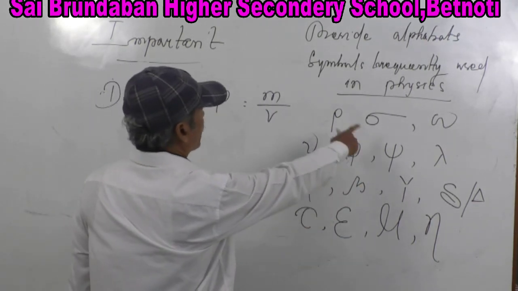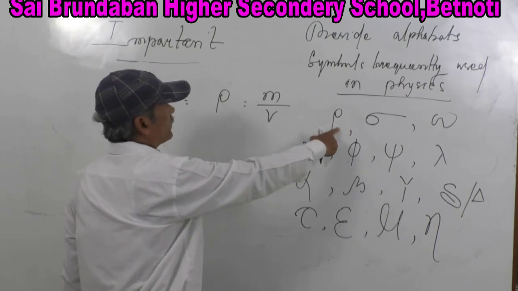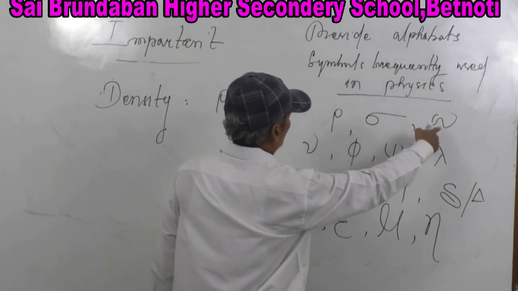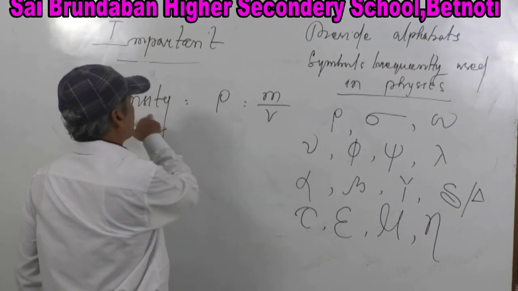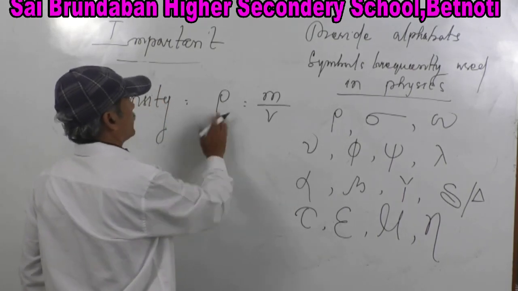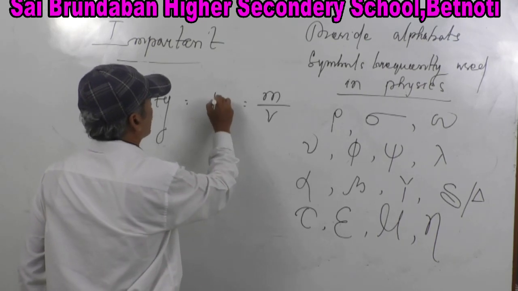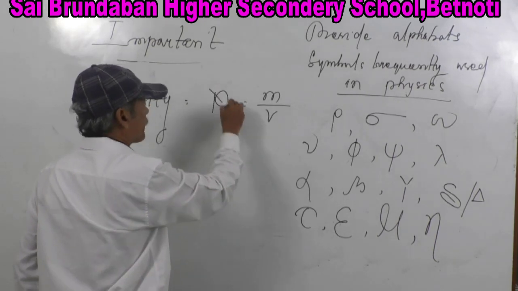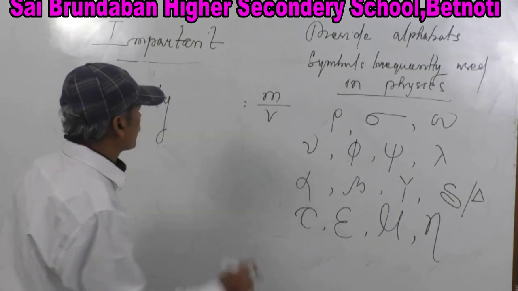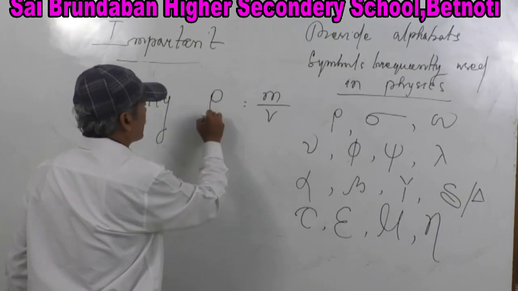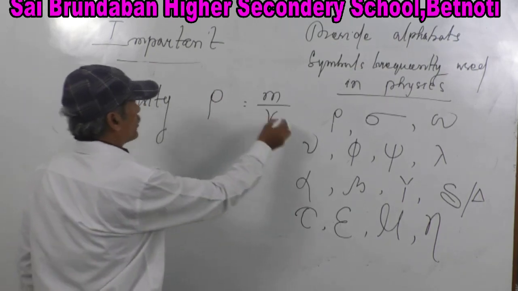Take a look at this, this is rho, this is sigma, this is omega. So now density, its symbol is rho. This is not p, this is rho. The symbol of density is rho. Rho is equal to m by v.